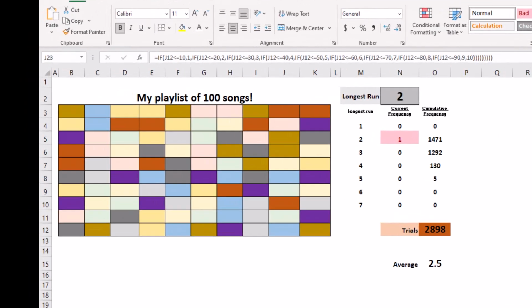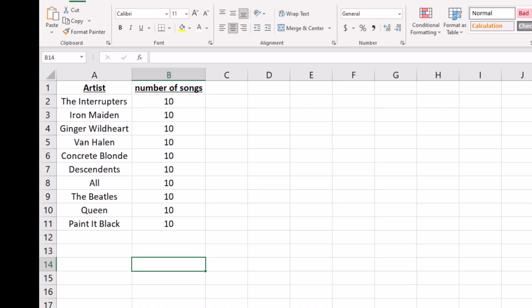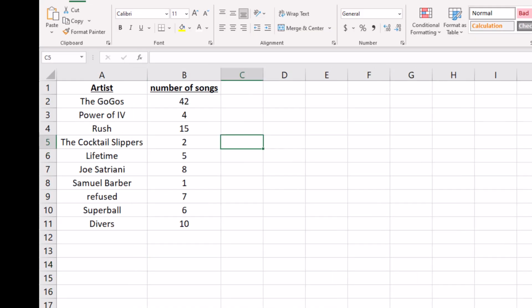All right. So this was the old data where we assumed that we had 10 artists with 10 songs each. And I bet you, just like me, you've got a way more different series of artists and songs in your playlist. So here's probably a more realistic group of songs. So you've got maybe a couple artists that only have a couple songs, but then maybe you have a favorite band, like I got the Go-Go's or Rush or Divers that have a whole bunch of songs in them.